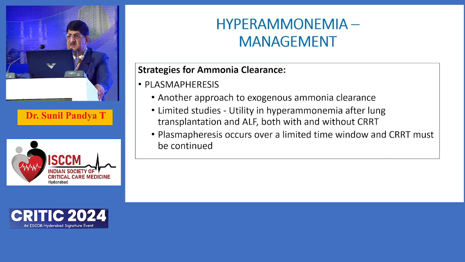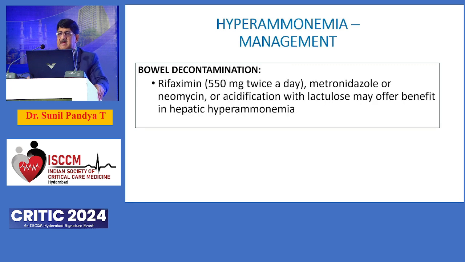It also helps in reducing levels of ammonia, both from the brain as well as from the peripheral circulation. But it is important to know that whenever you're giving plasmapheresis or plasma exchange, the CRRT has to continue for a longer time, because at the end of the day, rather than the type of therapy, the duration is what is important, and slow and steady definitely helps in clearing ammonia from the cerebral as well as the peripheral circulation.